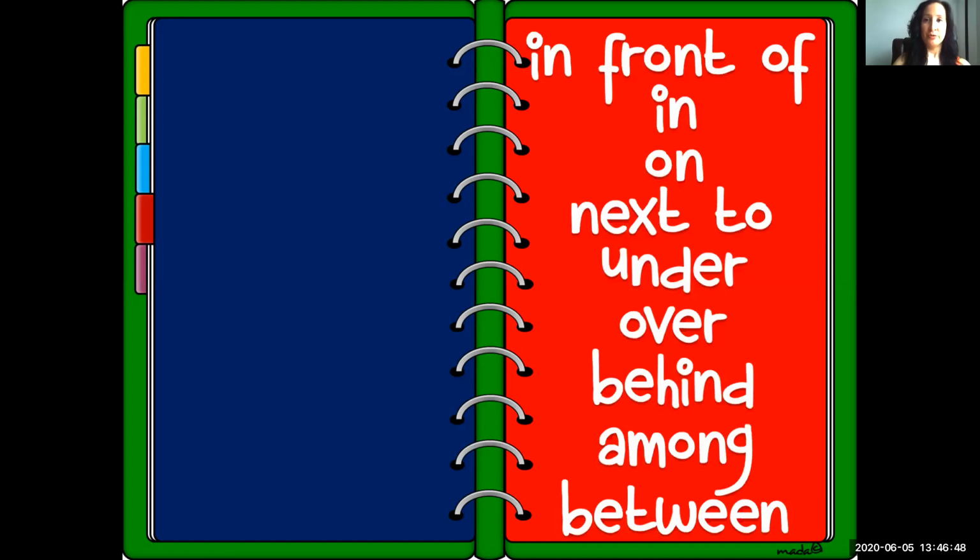Our prepositions for today are in front of, in, on, next to, under, over, behind, among, between. So where is Betty Boop?